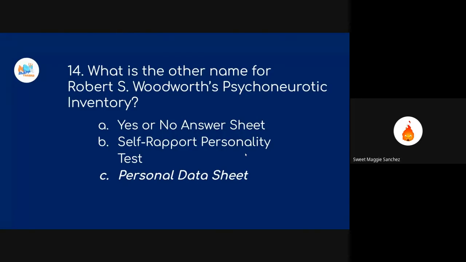Okay. Next is, what is the other name for Robert S. Woodworth's psychoneurotic inventory? So the correct answer is personal data sheet. Yes, the very first PDS sa world. So this was produced in World War I for the United States Army. So if you think about it, the World War, it was bad. It killed many people, pero it did contribute a lot sa psychology.